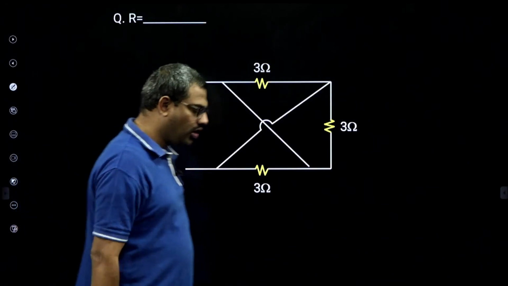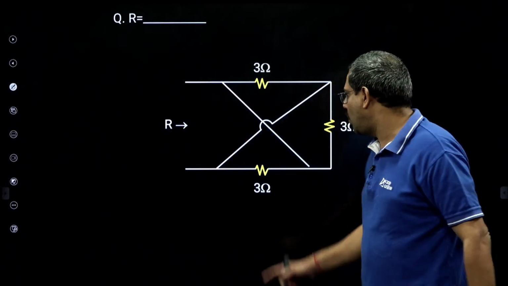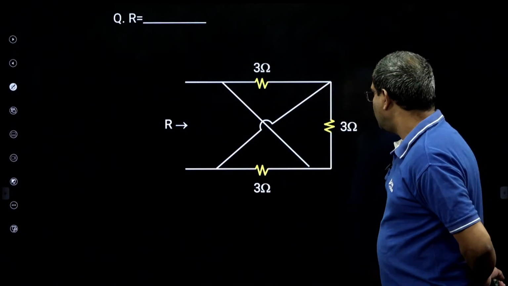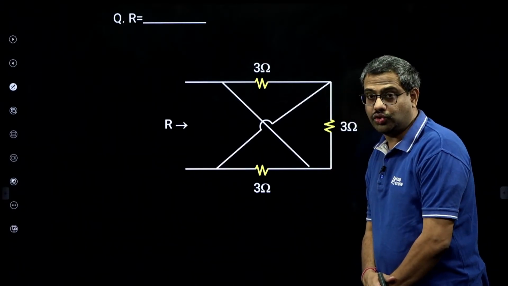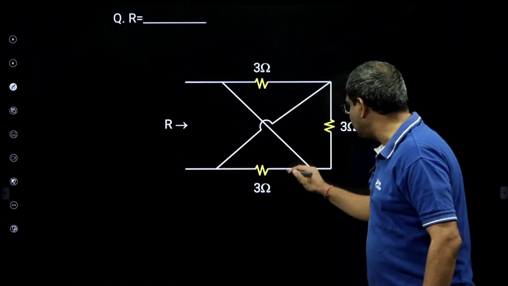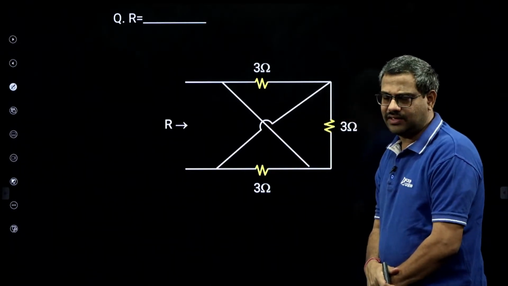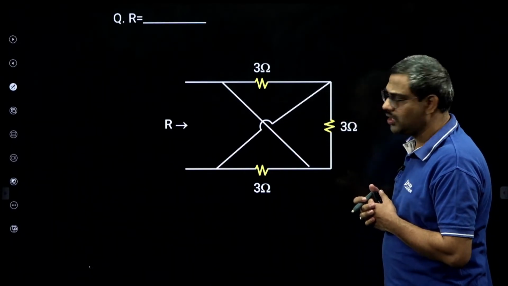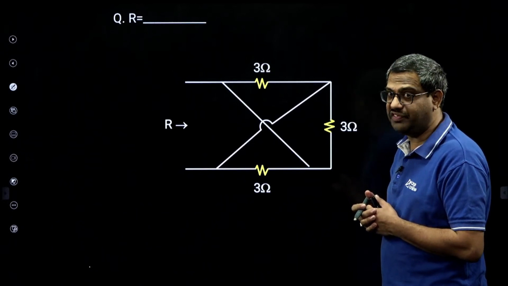Chalo, this is the first question on reduction technique. See this question, what is R equivalent, he asked. Now you are confused with the type of interconnection, so do node shifting technique. He wants R equivalent and there are 3 resistors and there are wires connected like this. Looking at it, everyone gets confused, what is this connection? So let us do node shifting technique.